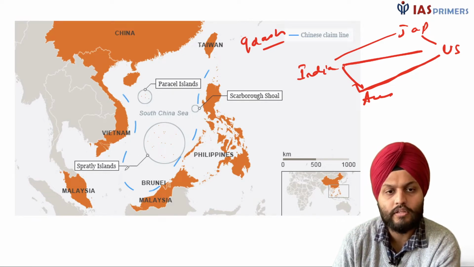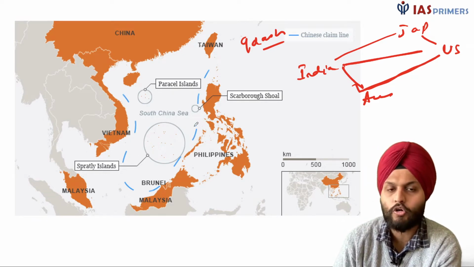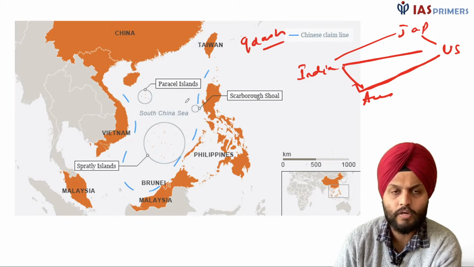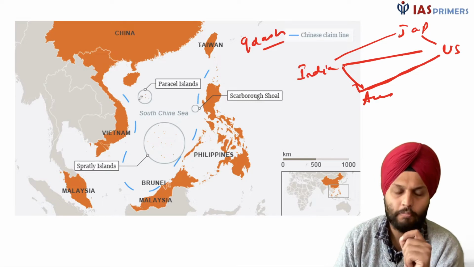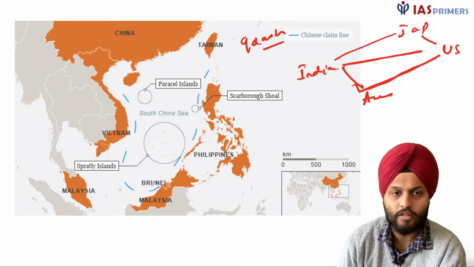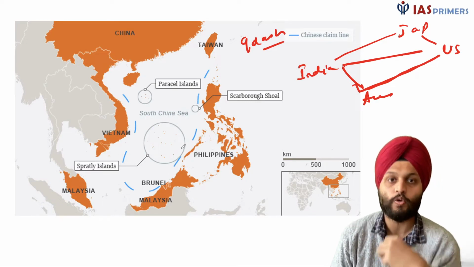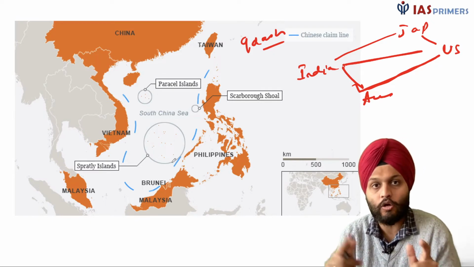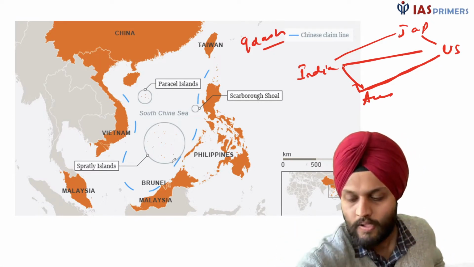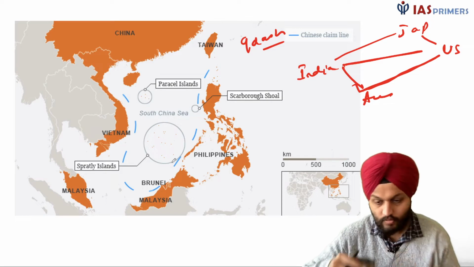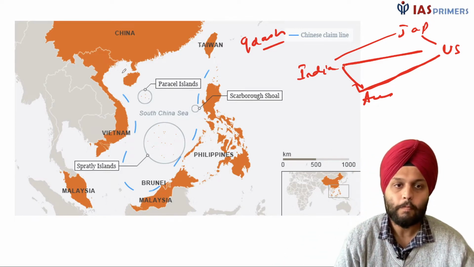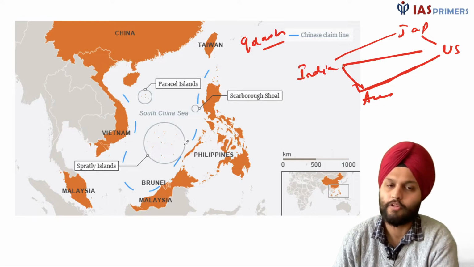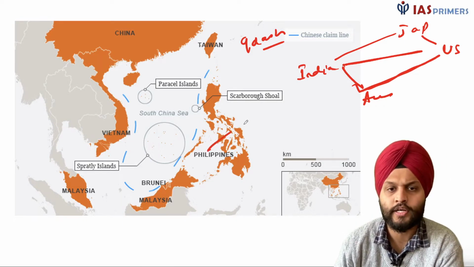So these countries, it should ideally belong to these countries over here. So China says that we have a map, historical map, and according to this has been our traditional waters, and we continue to exercise our right, and we do not recognize the claim of other countries. So they claim this entire territory as this. Philippines went and they complained.